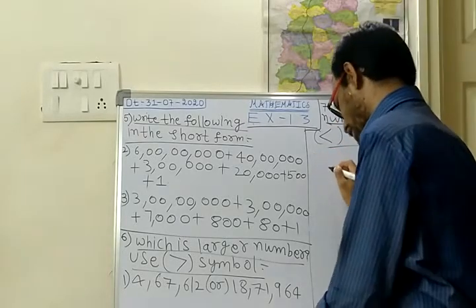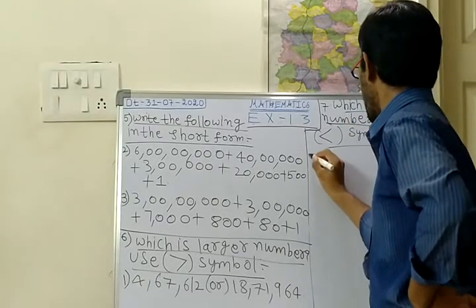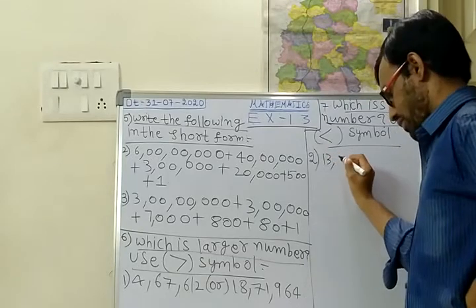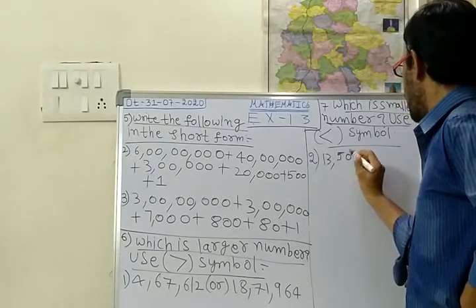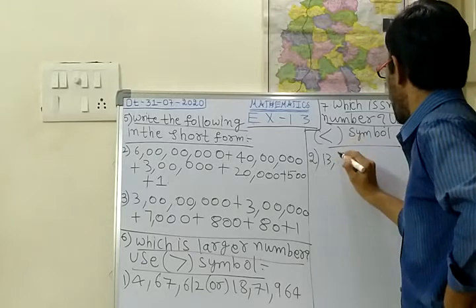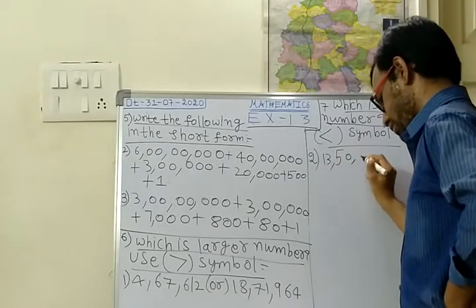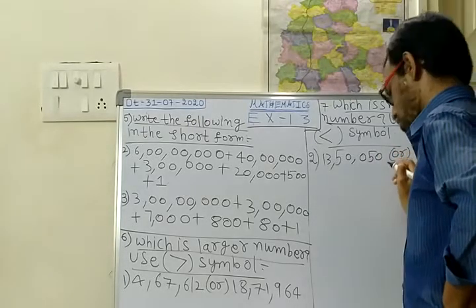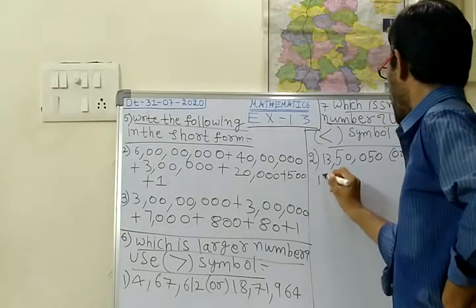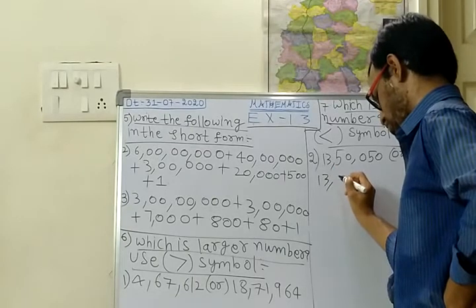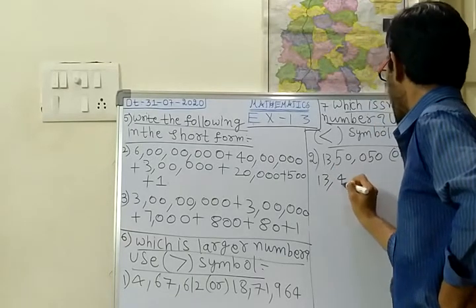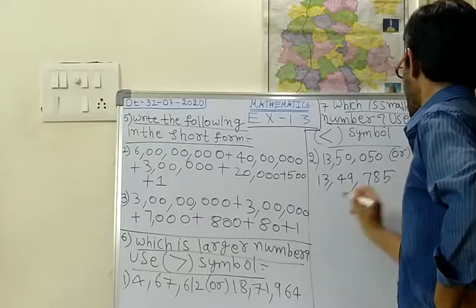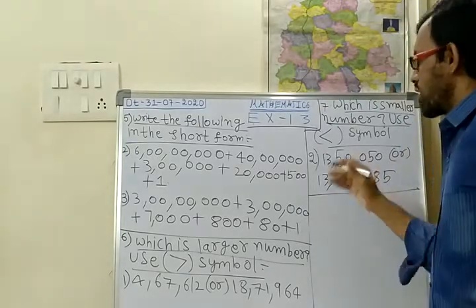In this I am giving the second one. What is the second one? 1350050 or 134985. 785. Okay.